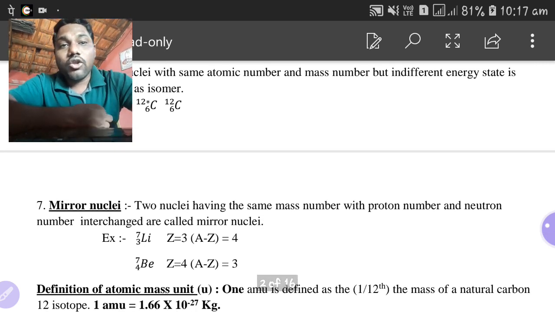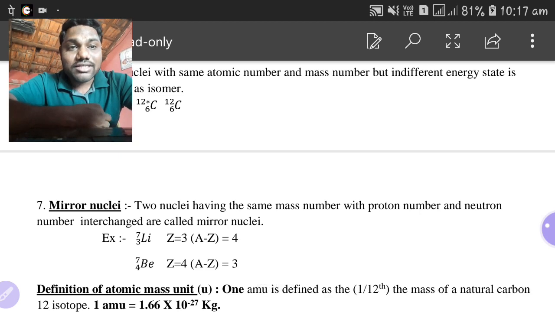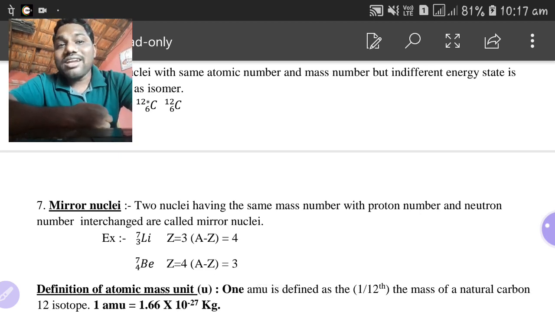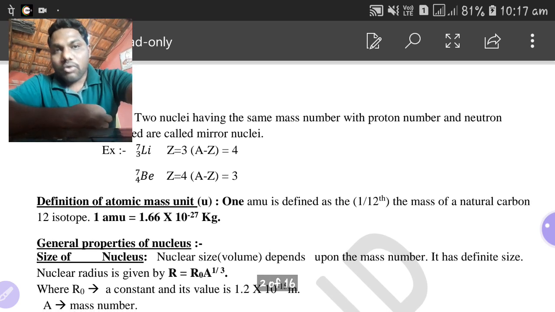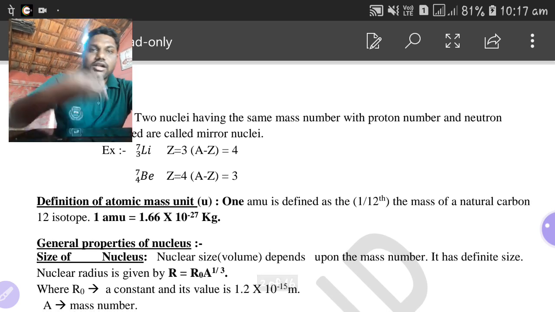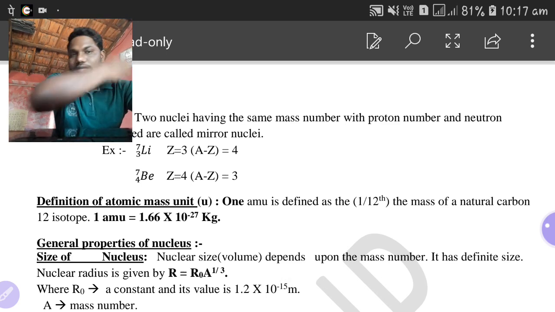One more important part today is the definition of the atomic mass unit. The atomic mass unit is the unit of mass used to measure the mass of atomic and subatomic particles.